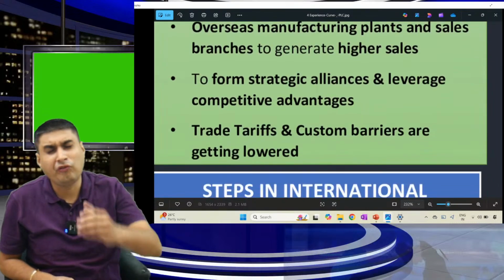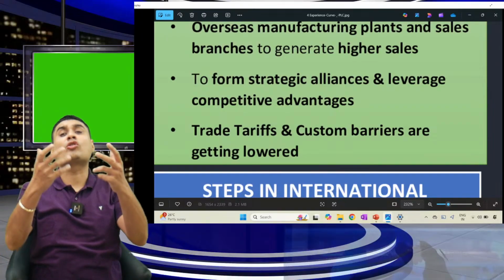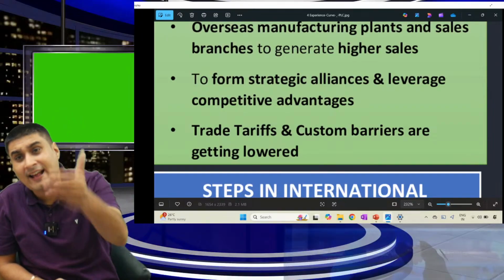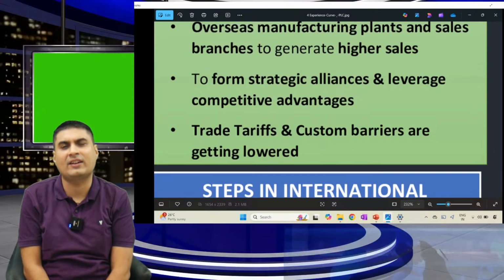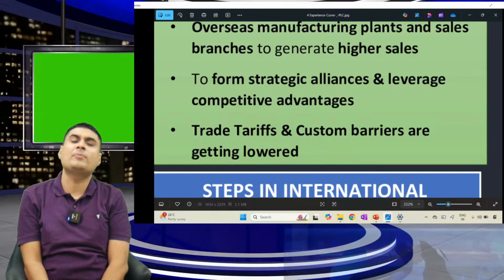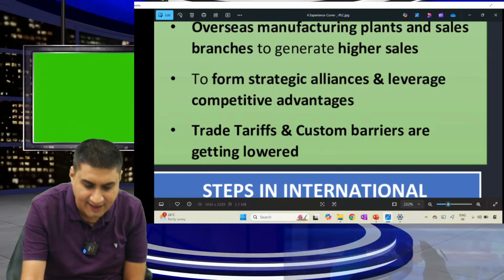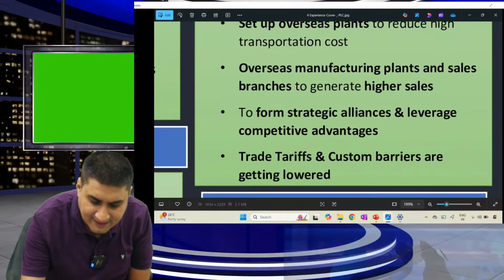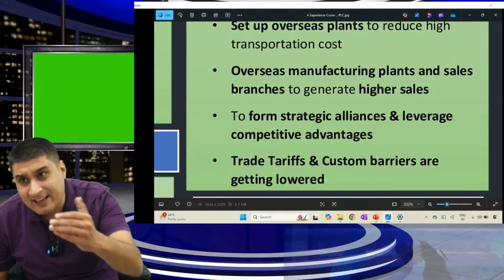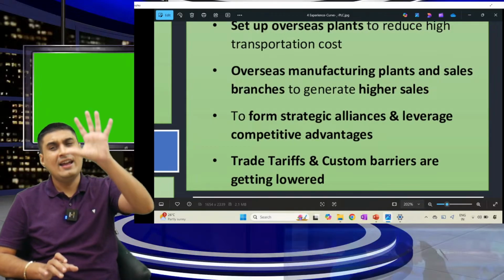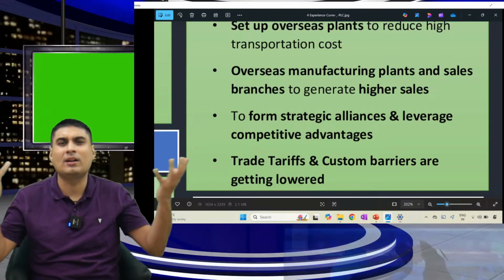Moving on. Last two points. To form a strategic alliance and get competitive advantage. To form an alliance with an Indian company and get advantage. Trade tariffs and customs barriers are getting lowered. Any five or six points can you remember? More than enough.